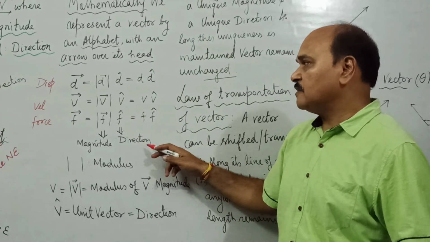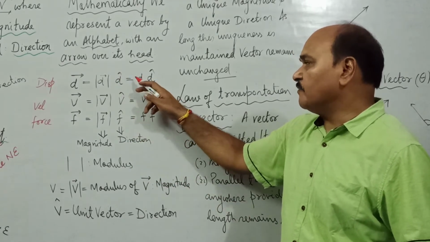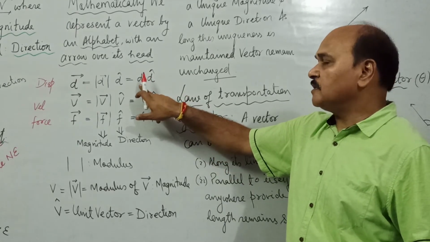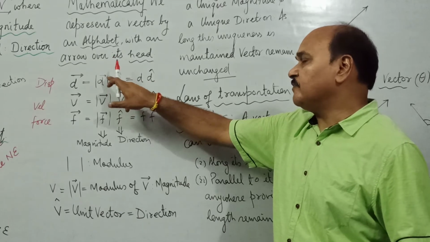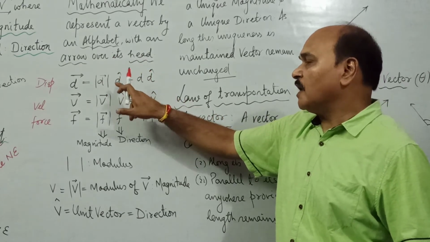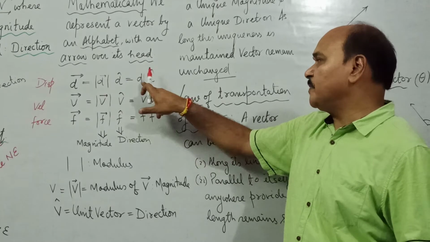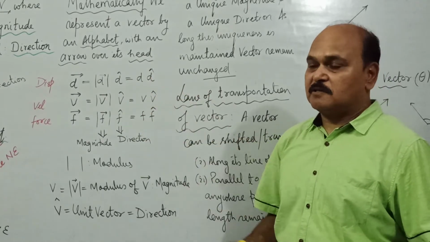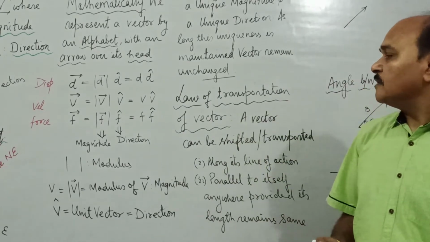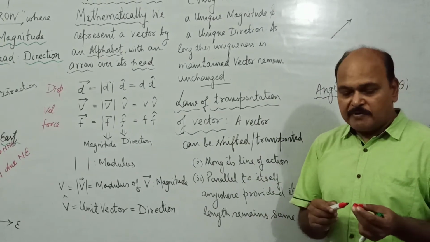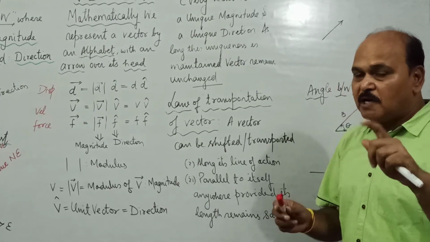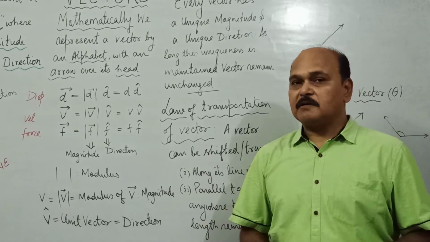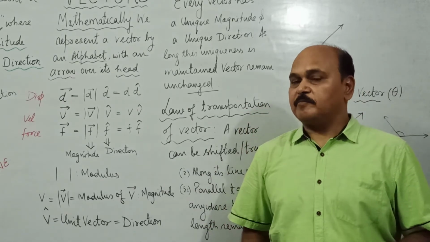So the modulus of a vector is magnitude, cap of a vector is what? Its direction. If we write a vector without an arrow overhead, even then it becomes a magnitude. If we do not put the sign of modulus but we remove the arrow, the alphabet without an arrow overhead is the magnitude of the vector, and cap of a vector is its direction, the unit vector. Well, students, every vector has a unique magnitude and unique direction, and as long as this uniqueness is maintained, a vector remains the same.